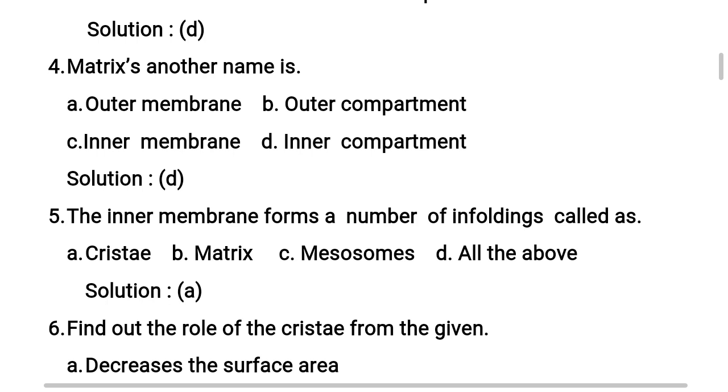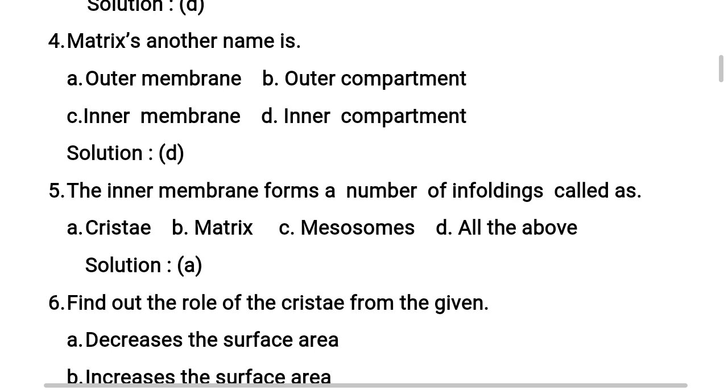Both compartments are aqueous in nature. The inner compartment is especially called the matrix. This is very important; they asked it in a previous NEET examination. So the correct answer is option D, inner compartment.